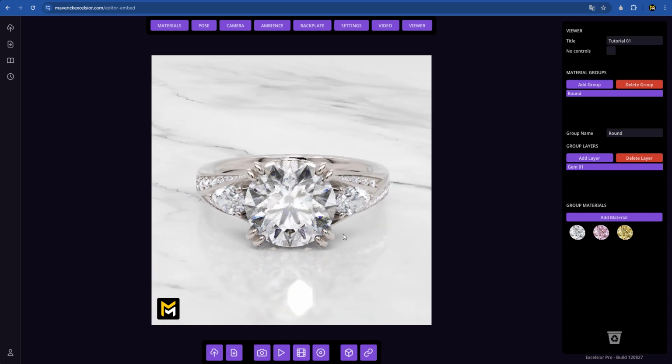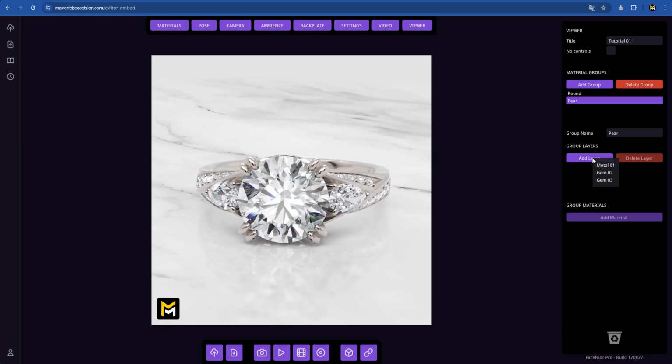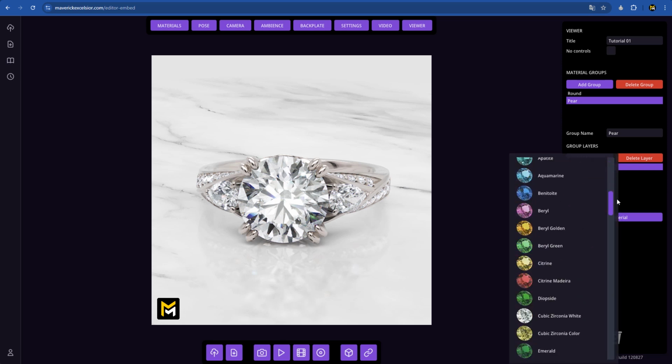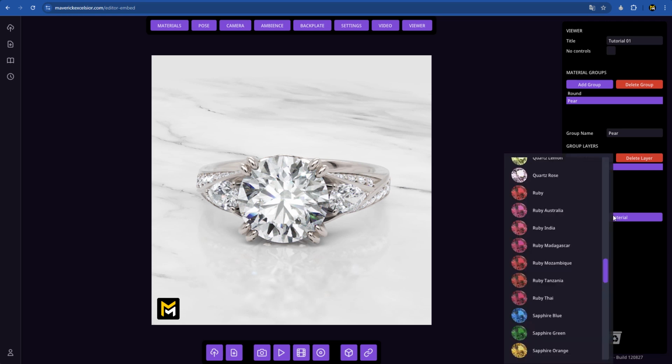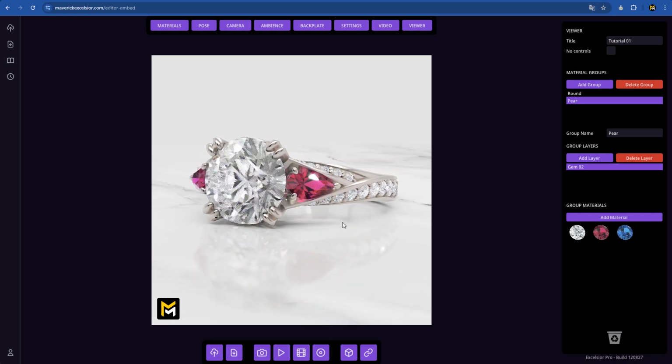Let's continue by adding a new group. We'll add a group and rename it. This will be for the side stones, so let's name it Pair. We'll select the Gem 02 layer. And finally, let's add some materials. First diamond, then Thai ruby, and also blue sapphire. We'll apply the ruby. Looks amazing.